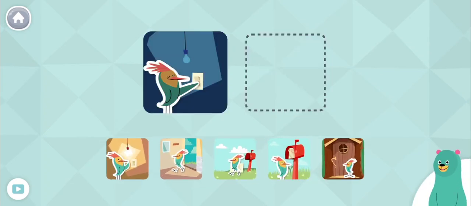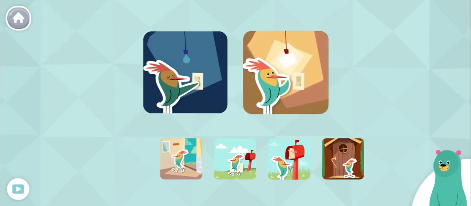This is Peck turning off the light. Which one shows Peck turning on the light? Peck is going to the mailbox. Oops! Peck is turning on the light. Great job!